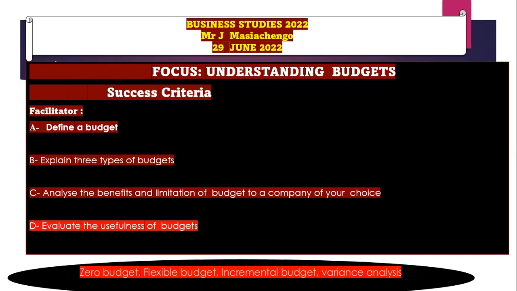And our key terms for today is we need to be in a position to define what is zero budgeting, flexible budgeting, incremental budgeting, and variance analysis. That's today's key terms. So by the end of the lesson, make sure you are in a position to define those key terms. So I hope you have taken down the lesson plan. Our focus for today is understanding budgets. Okay, so I think we can start. I think you are ready.